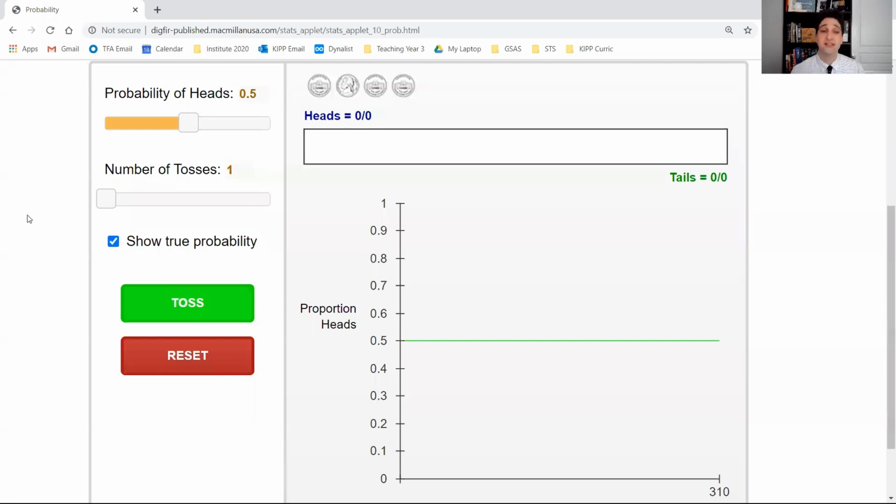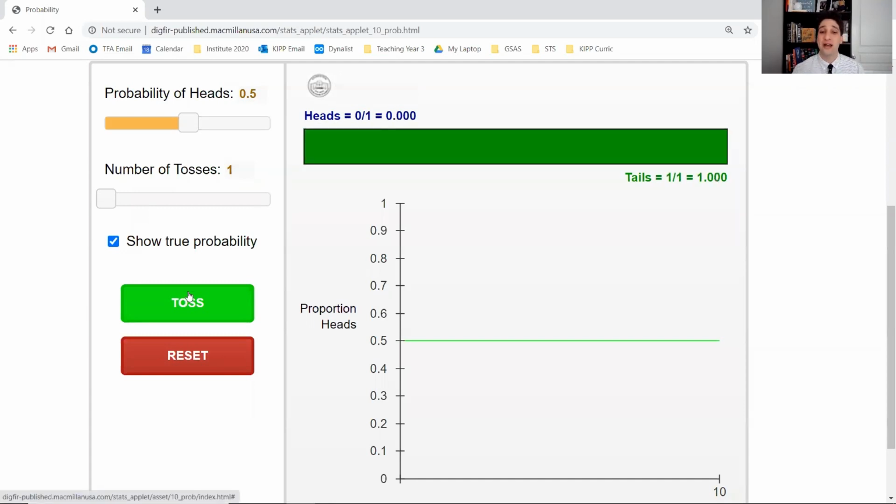So this simulation takes us through tossing a coin. This is a fair coin, 50% chance of heads, 50% chance of tails. And when we toss it, we're going to count the number of times we've had a heads and see, will exactly 50% of those tosses be heads? So let me do one toss. That one happened to be a tails. So there are no heads yet. But the next one happened to be a heads. So now exactly 50% of our tosses are heads. We can see that our relative frequency of heads has approached that magic 50% number that is the theoretical probability for this process. And 2 is not really a high enough sample size to keep on doing it.